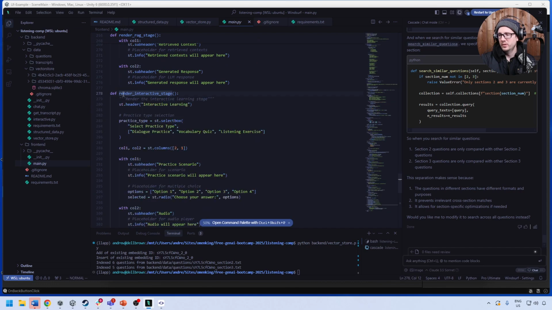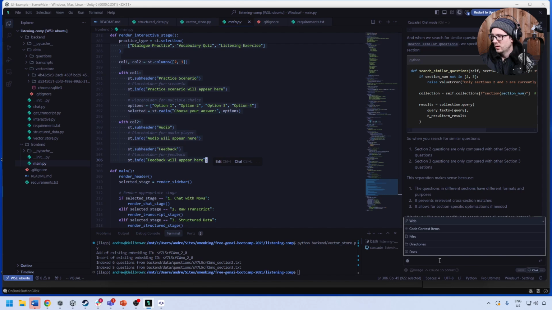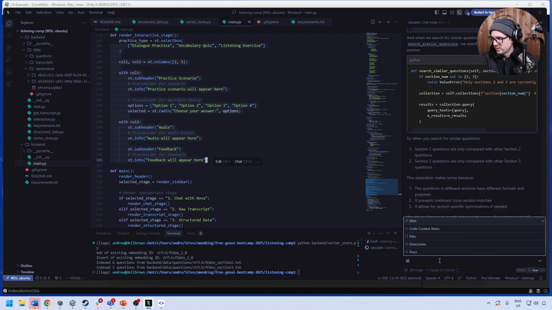If I select this here, we have @selection. This is probably from GitHub Copilot, because I get them mixed up, but the idea is that I want to bring this into chat. It's probably providing those specific lines.